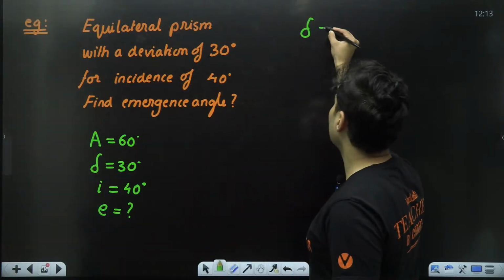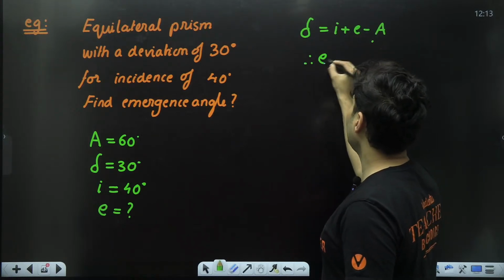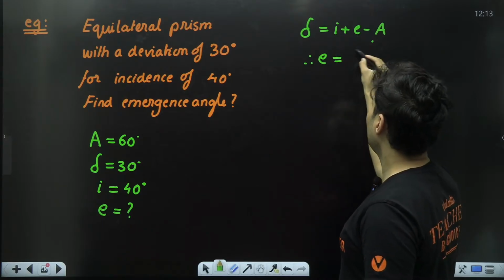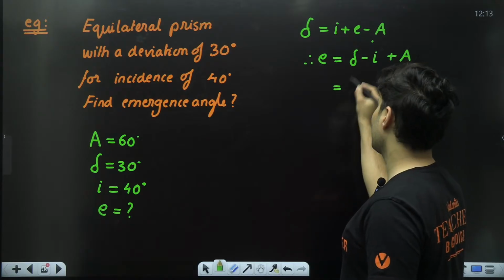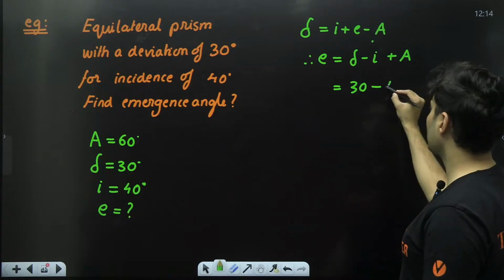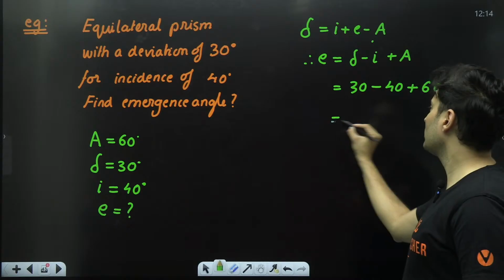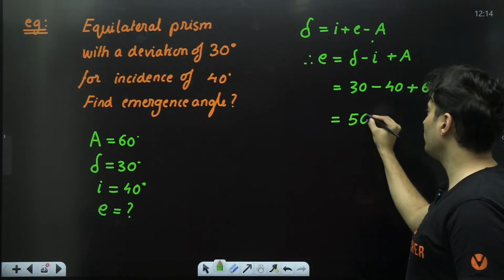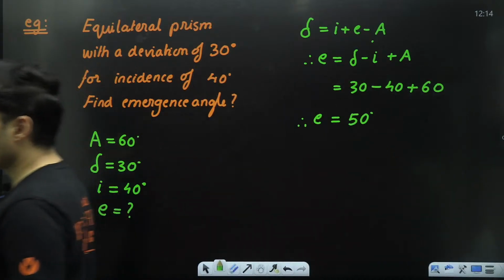So delta is I plus E minus A. Therefore, E is equal to, taking E over here, delta minus I plus A. The deviation is 30, the incident angle is 40, and the angle of prism is 60. So 30 minus 40 plus 60, that is going to be 50 degrees. So the emergent angle is 50 degrees, as you can see.